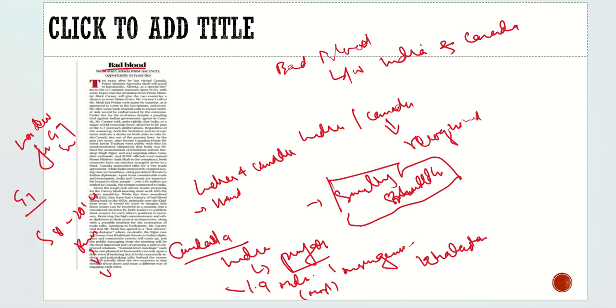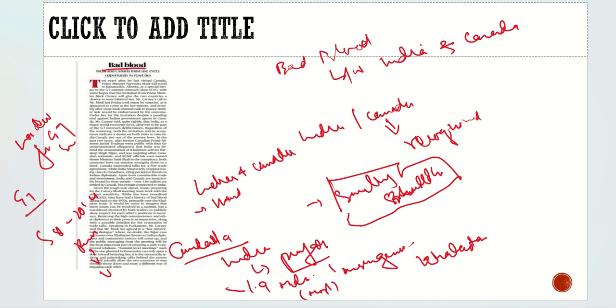So this is about how India got invited, even though the invitation came very late. The article says that India should visit it. We should try to correct the wrongs which were done from both sides, and we cannot afford to lose Canada. We need to have a better relationship with them.